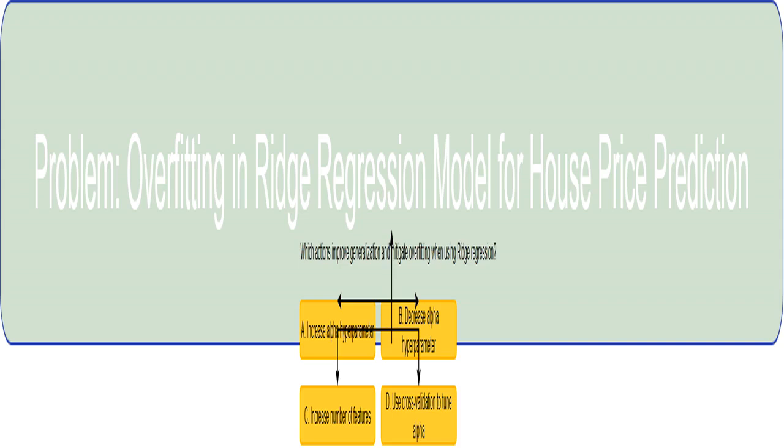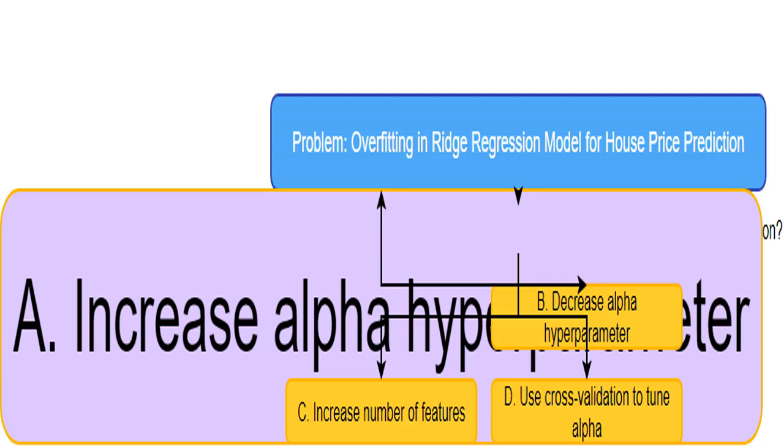I'm using scikit-learn's ridge regression to predict house prices. My model looks great on the data I used to train it, but I'm worried it won't do well on new houses I haven't seen before. That's the overfitting problem. I need to improve its ability to generalize to unseen data. I'm looking for ways to make my model more robust and less prone to overfitting. Which options will help?